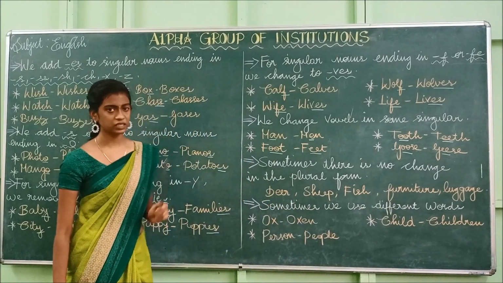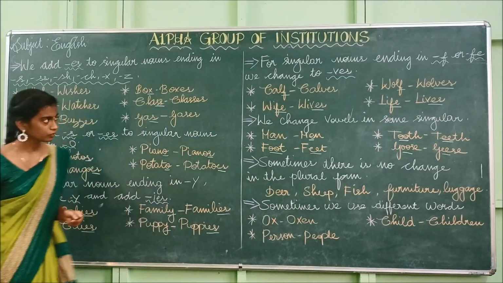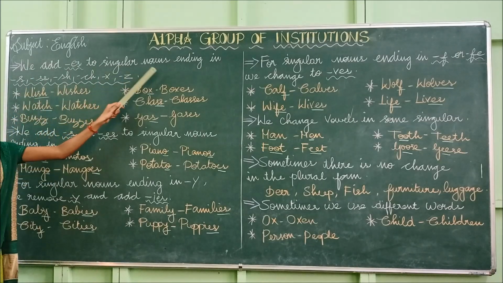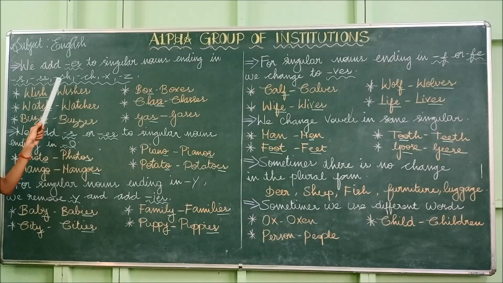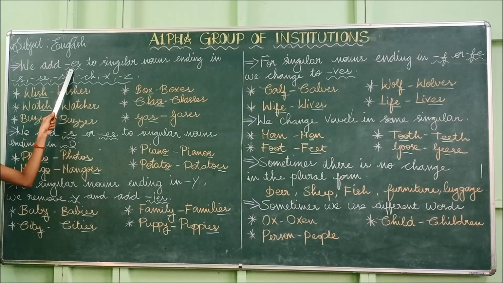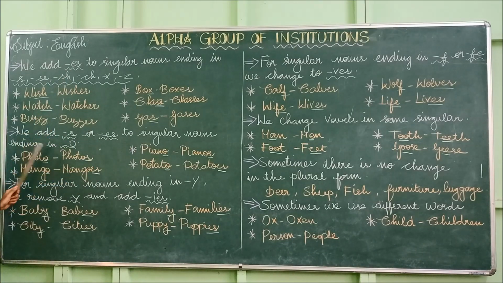Have you understood this, students? Shall we recall from first? So we add ES to singular nouns ending in S, SS, SH, CH, X, Z. So if the word ends with these letters, what we have to do? We have to add ES. We add S or ES to singular nouns ending in O. So if the word ends with O, we have to add either S or ES according to the singular noun.